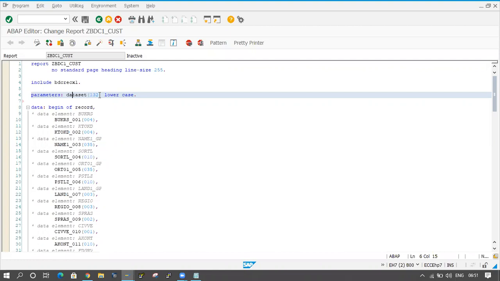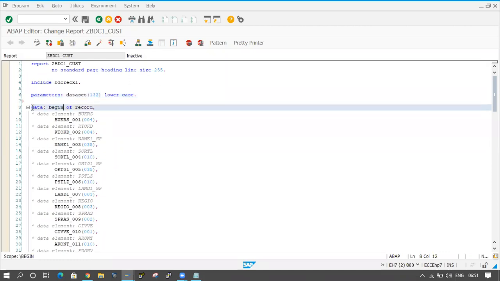But where can we save this one? In the internal table, right? So in the internal table we have to save the data, converting Excel data into our internal table. So here we have to declare one internal table. Automatically one structure is coming here, data begin of record.